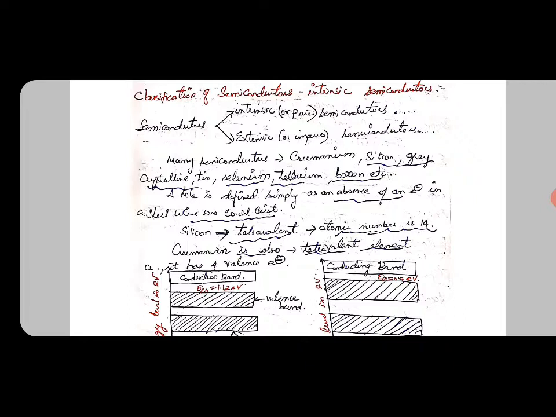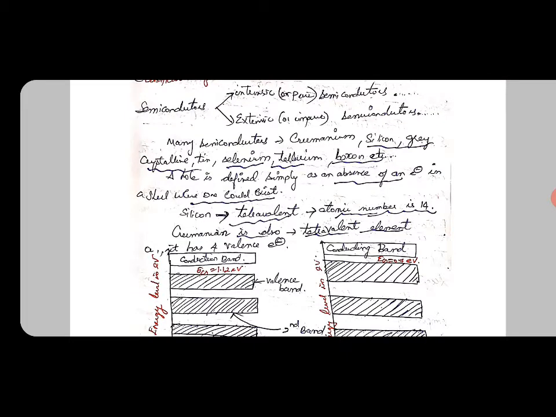Semiconductors can be classified into two types: intrinsic or pure semiconductor, and extrinsic or impure semiconductor. We should know that there are many semiconductors, such as germanium, silicon, gray tin, selenium, tellurium, boron, etc. These are some of the semiconductors.